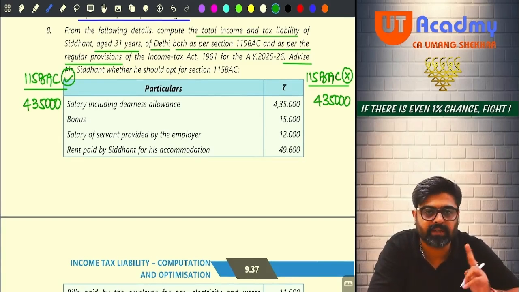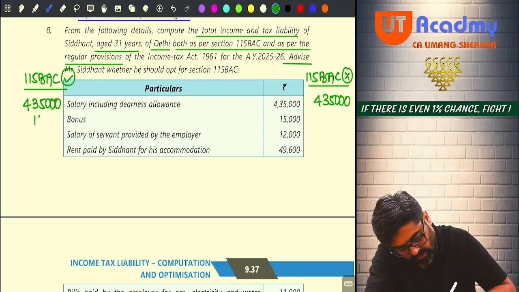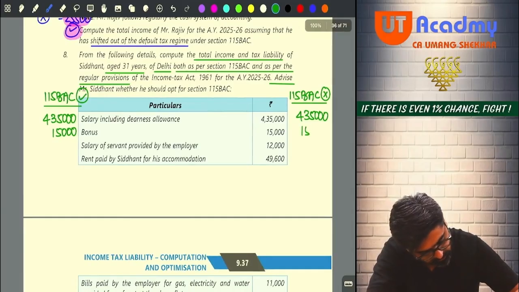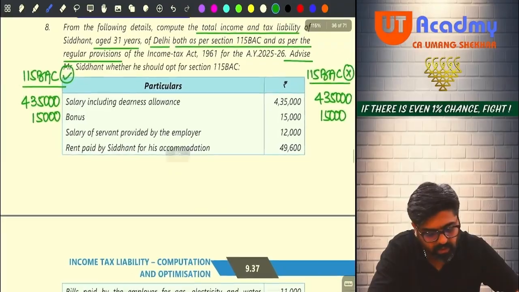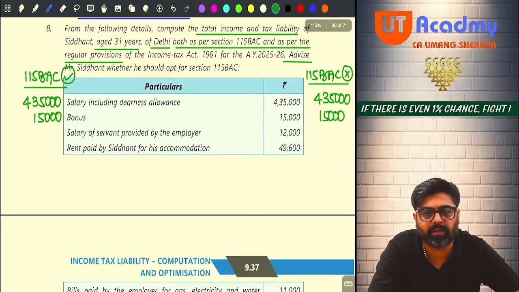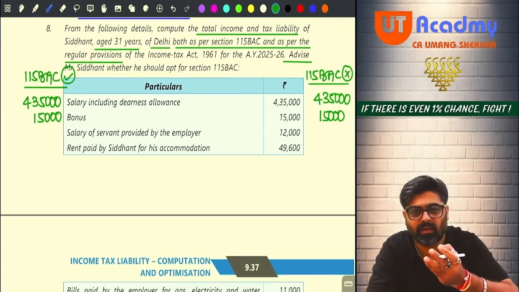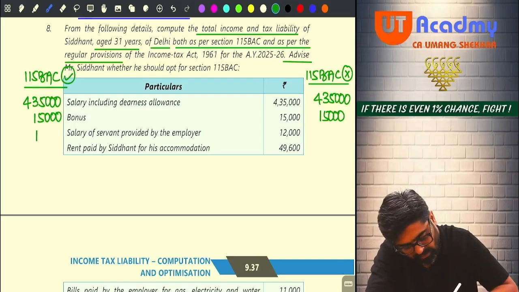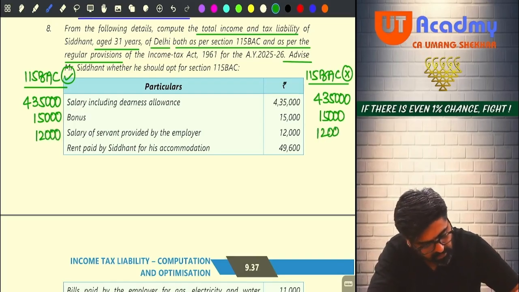Salary including DA is taxable in both the cases. Bonus is taxable here also. Salary of servant provided by the employer: the employer is providing you a servant, perquisite, taxable under both the schemes. Yes or no? So this 12,000 will be taxable here also.